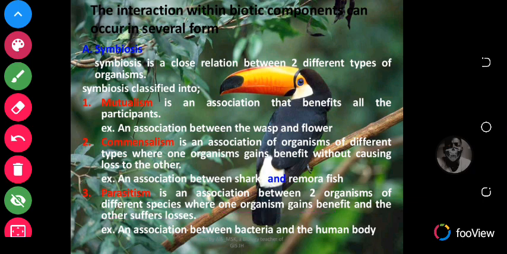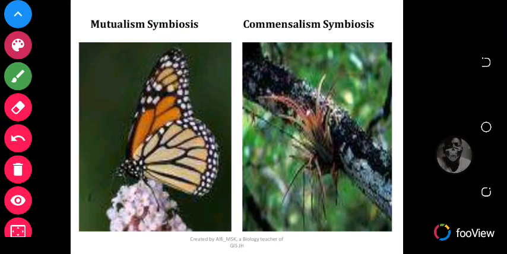Okay, so it is between two organisms of different species where one gains benefit and the other suffers a loss. So an example of parasitism is the association between bacteria and the human body. So these are pictures of mutualistic symbiosis, a butterfly and a flower, and a moss plant and a tree.